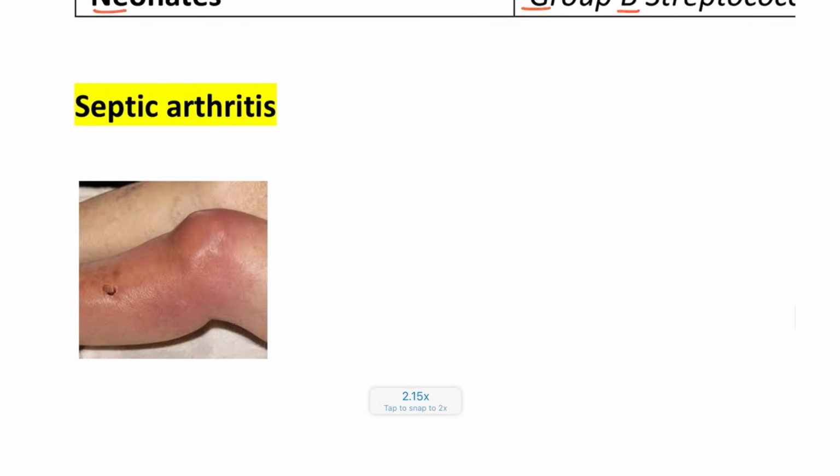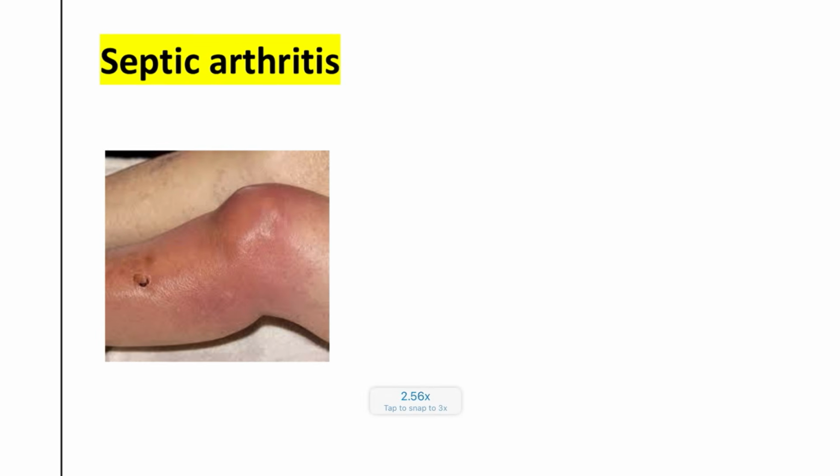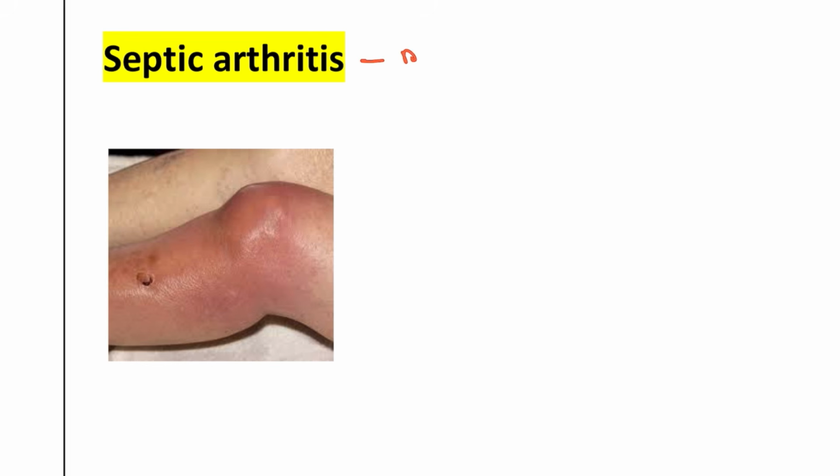Next, moving on to another type of infection. Infections are also very important, guys. Septic arthritis. This septic arthritis most commonly involves Staphylococcus aureus.